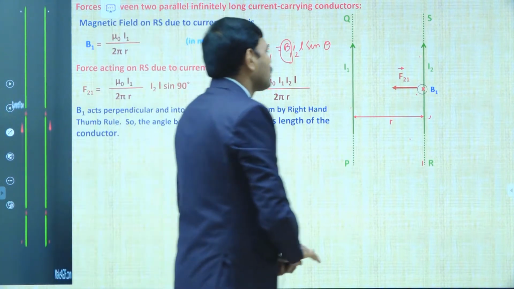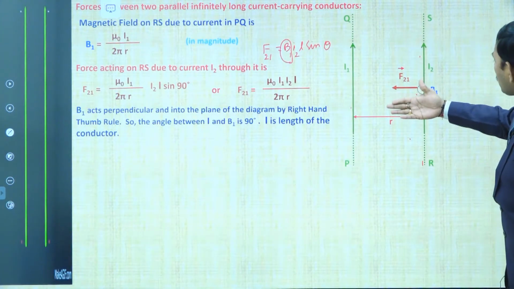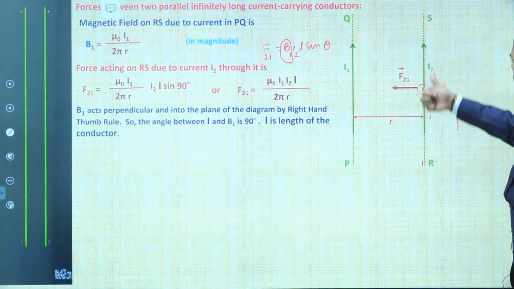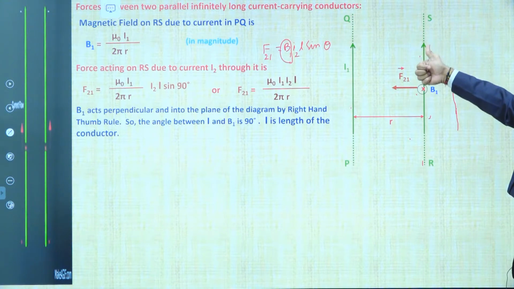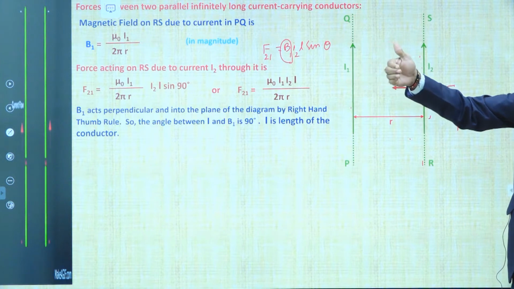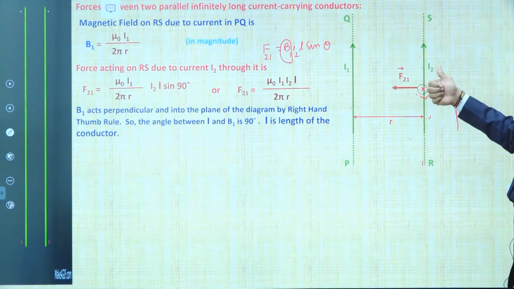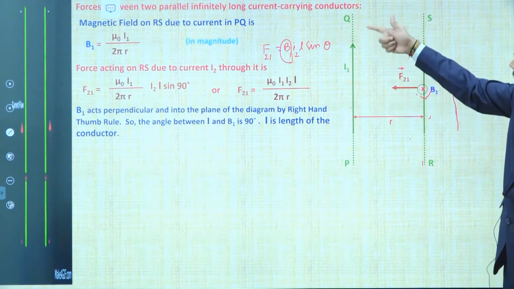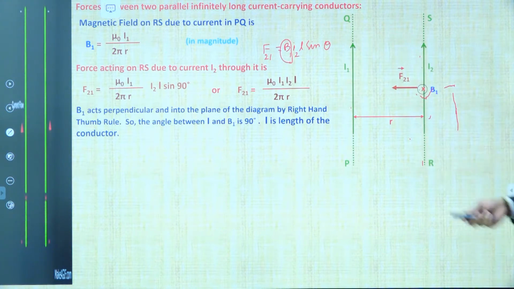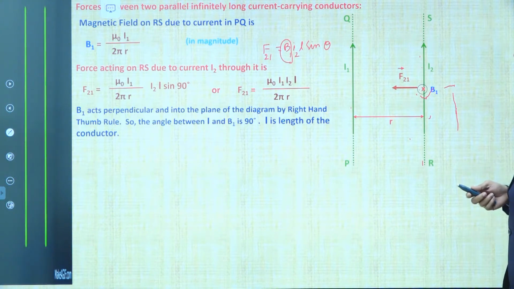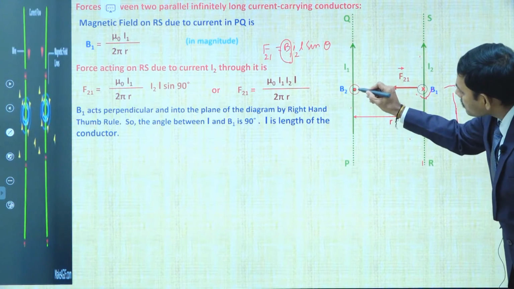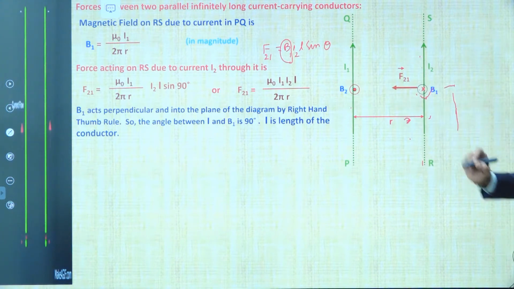So the direction: when you take your right hand and put the thumb along the straight current carrying wire, I2 is the long current carrying wire. Because of this I2, curl your fingers; the magnetic field here is coming out of the board. Therefore the magnetic field due to the I2 current carrying wire along the PQ wire is B2, and it is out of the board according to the explained direction. See the animation, where we put a dot and circle, which means it is out of the board. B2 is out of the board.